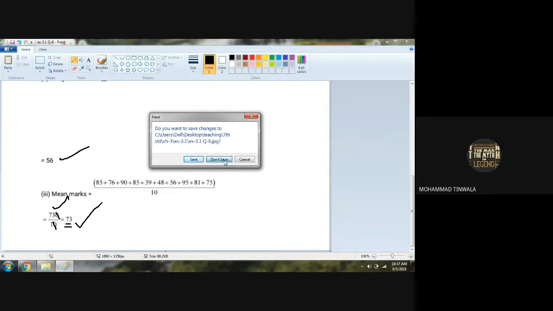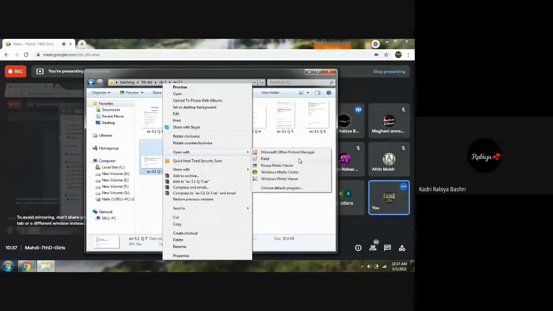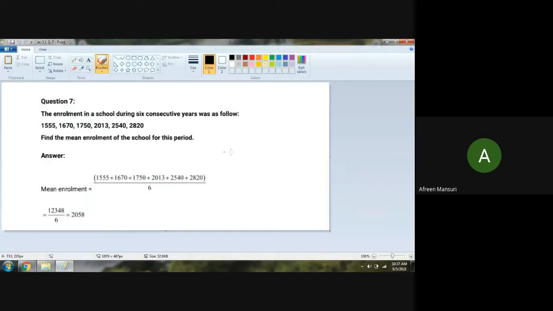Does it seem easy or tough, beta? It seems very easy. Easy. We have to relate only. All the sums are related.